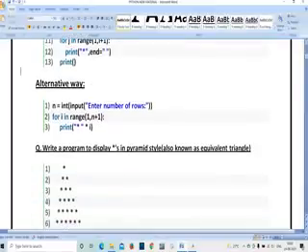There is an alternate way also. Next, n is equal to int of input, enter number of rows. Means how many rows you want to print, you have to enter the number of rows. For i in range 1 comma n plus 1 means if I am entering 5 rows, then n plus 1 is 5 plus 1, 6. Print star: whatever I have to print, I have to print star, that's why I have written star in double quotes. And star i means it is going to print. Again it checks the i value, increments it and prints. Like that, however many rows you have entered, that many times it is going to print. So this is the easiest way compared to the previous method.